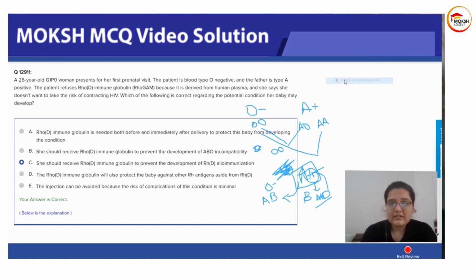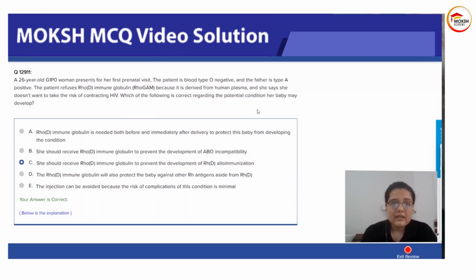This is the basic physiology or pathology. So what we do to prevent this is, whoever is Rh negative, we offer the mother anti-D immunoglobulin. This immunoglobulin destroys the Rh positive cells entering and does not give a chance to the mother's blood to develop antibodies, because it already destroys them. So it is a preventative measure. You give it at 28 weeks and again within 72 hours after birth of the baby. So you give this immunoglobulin two times.